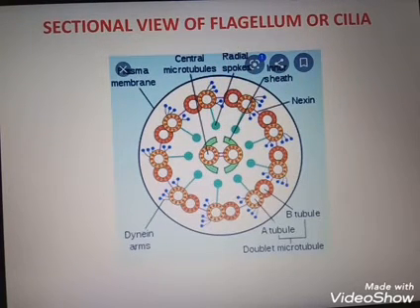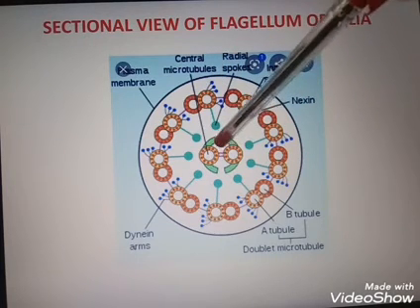In primary cilia, that means non-motile cilia, the arrangement is 9 plus 0. That means 9 doublets will be seen, but here the central portion will not be seen.